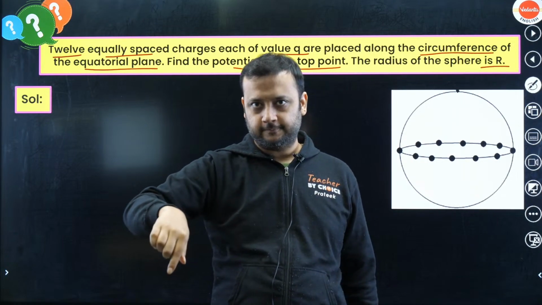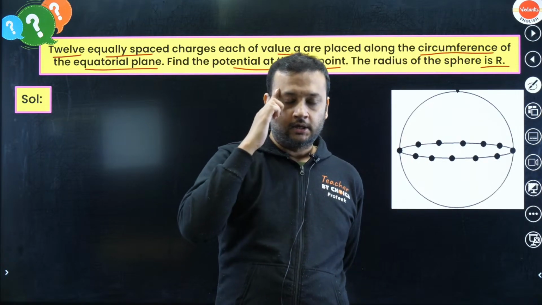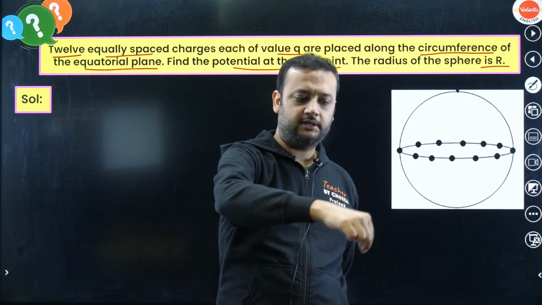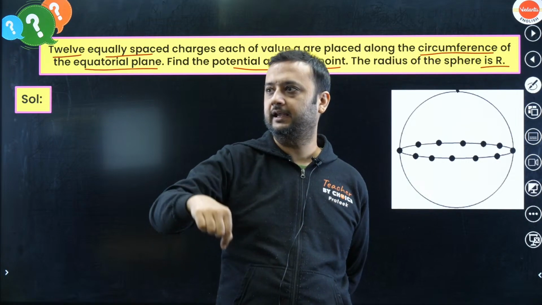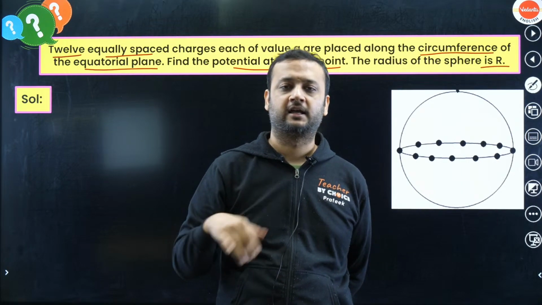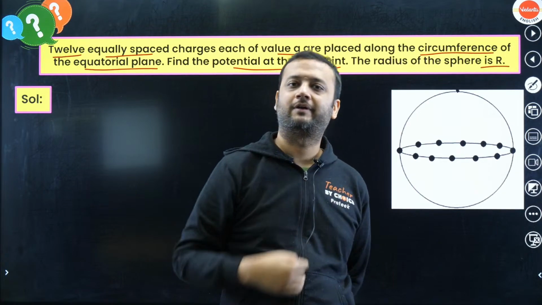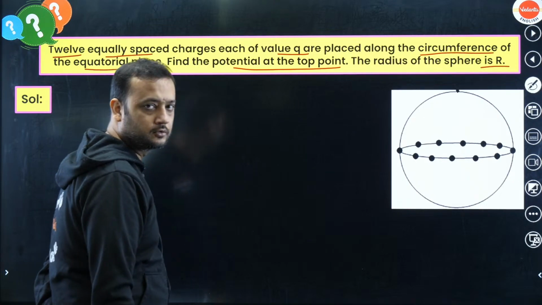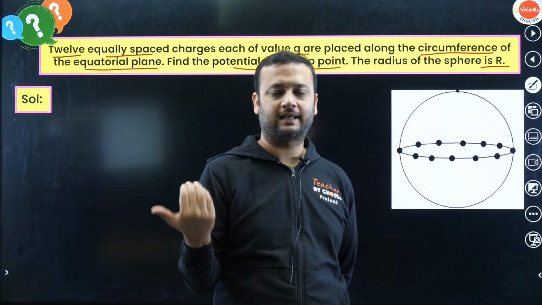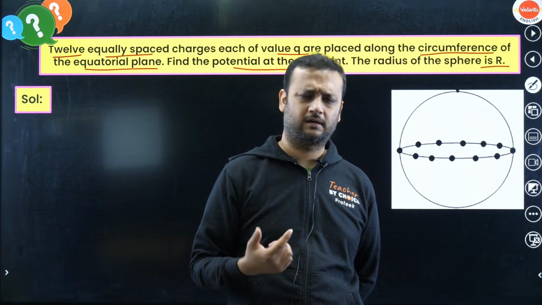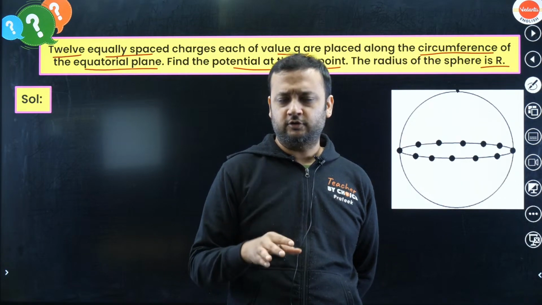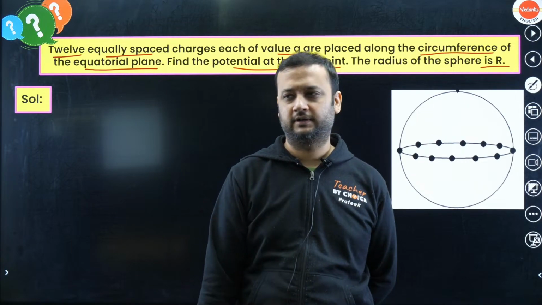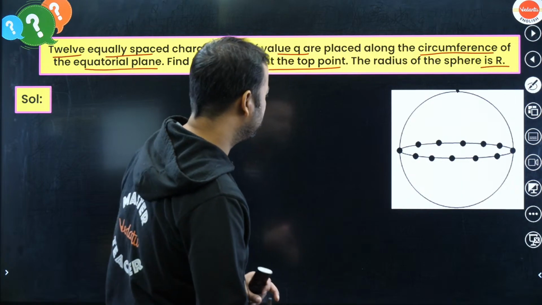Along the equator you have placed 12 equal charges at equal distances. 1, 2, 3, 4, 5, 6, 7, 8, 9, 10, 11, 12, like that. Each is of value q, and they are equally spaced. You have to find the potential at the north pole, that means the top point of the earth. Very easy if you think carefully.